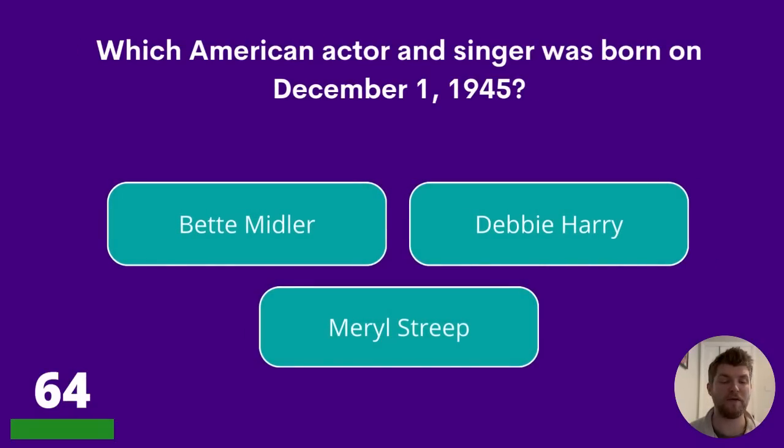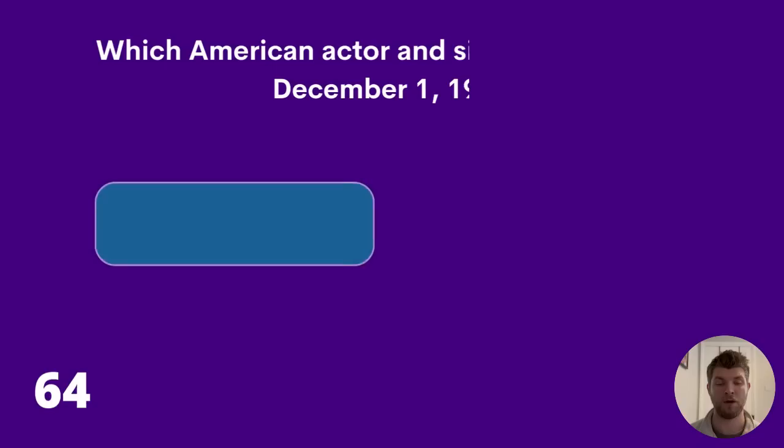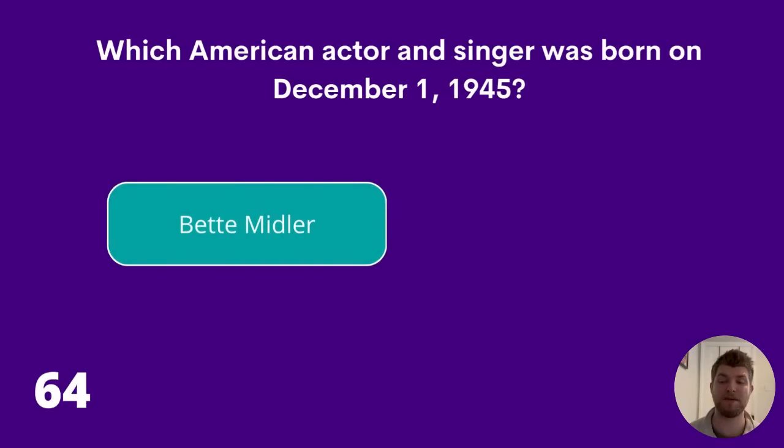64. Which American actor and singer was born on December 1st, 1945? Bette Midler, Debbie Harry, or Meryl Streep? The answer is Bette Midler.